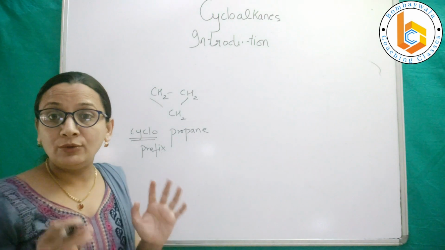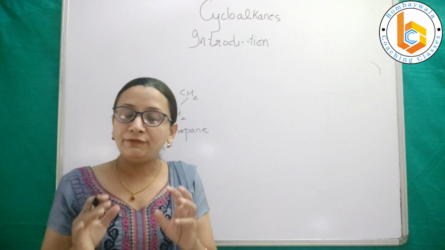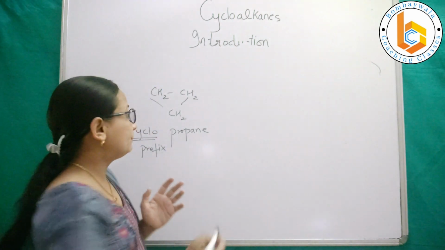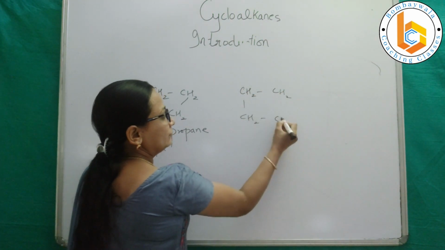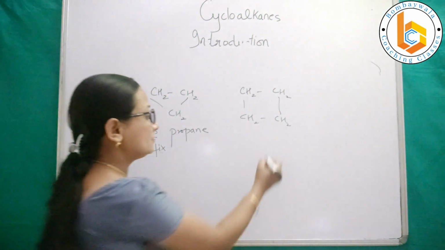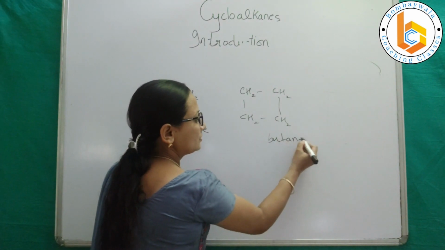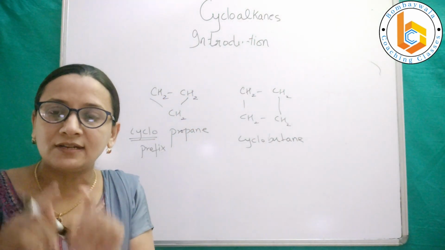Each time you have to give nomenclature to cyclo compounds, you will write the prefix cyclo. For example, if I want to write this, this is 1, 2, 3, 4 carbons. That means it is butane, and this would be called cyclobutane because it is in a cyclic structure.